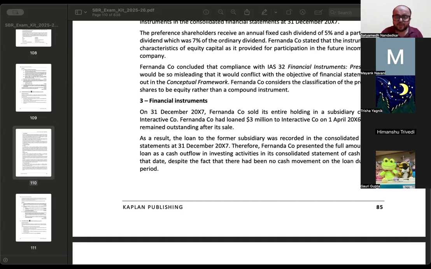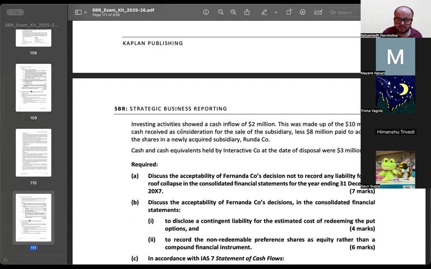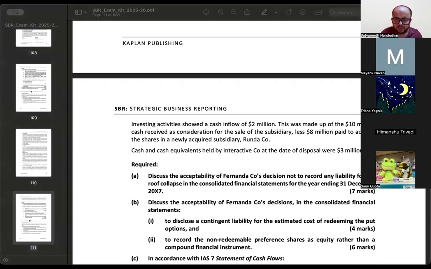ठीक है. And the subsidiary was disposed of. कितने में बेचा subsidiary? 10 million cash received as consideration, less 8 million paid to acquire the shares in a newly acquired subsidiary. They have netted it off. ठीक है. These are separate transactions. They should not be shown net. आपको 10 million का इनफ्लो you should show separately और 8 million का आउटफ्लो you should present that separately. That should not be netted off because these are two separate transactions which must be presented as gross, not as net. ठीक है. Okay.